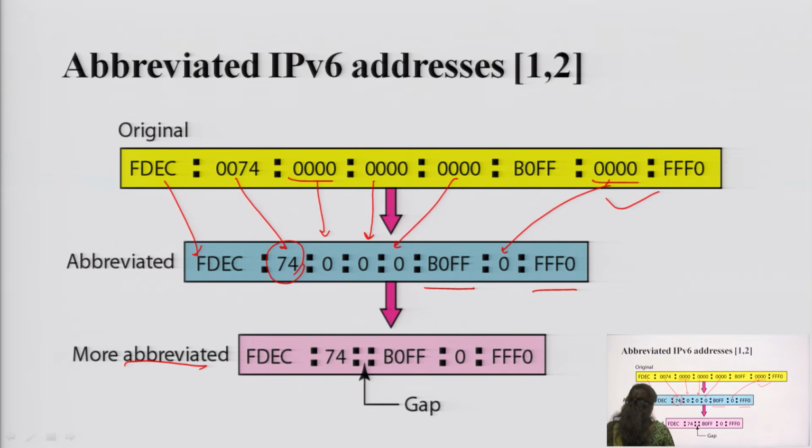Next is the more abbreviated one. If you can see, these three are combined together, and there is a gap that has been created between 74 and B0FF. Again, there is no possibility of adding a gap between these. So, this is B0FF and FF0, transmitting the data between the transmitter and receiver. So, that is the case which has been written over here. This is the more abbreviated one. So, this is the abbreviated IPv6 address, and that is how we can reduce the length of the address.